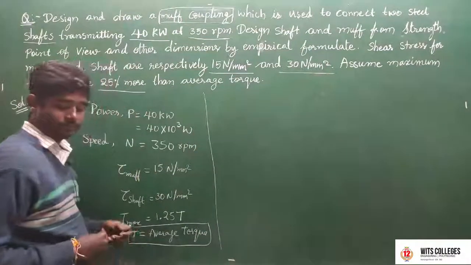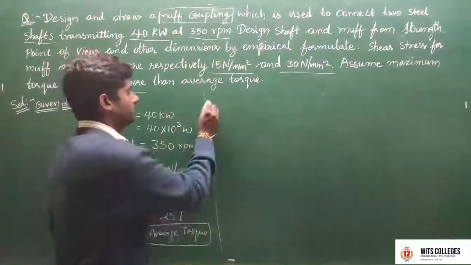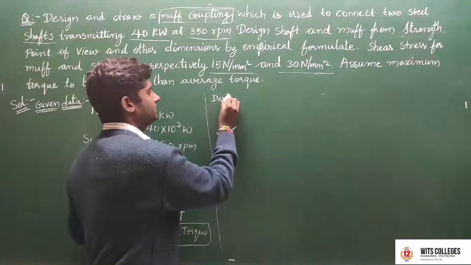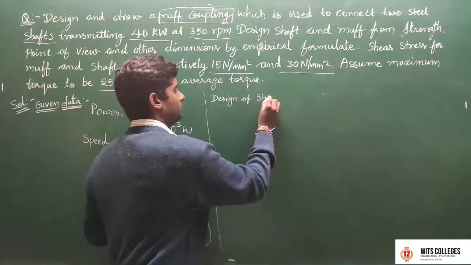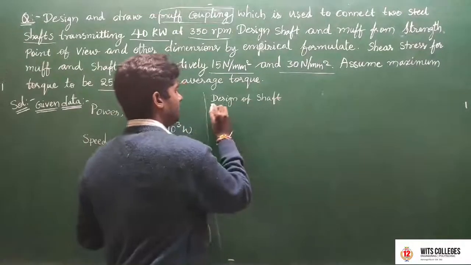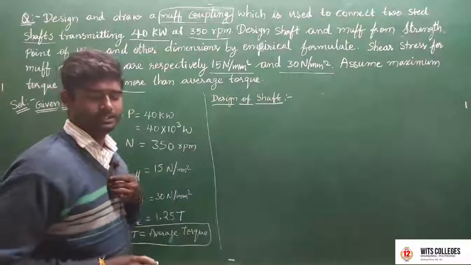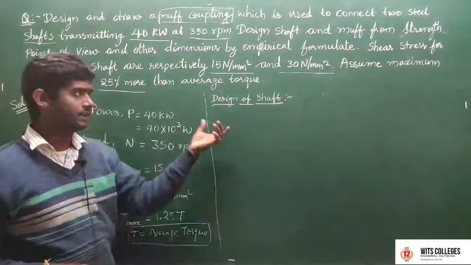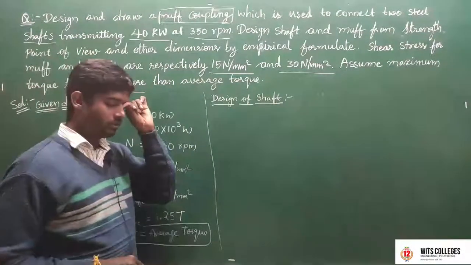Next, design of shaft. First of all, we design the shaft, and after that we go for the coupling. In the design of the shaft, first we find the torque, which we don't know.